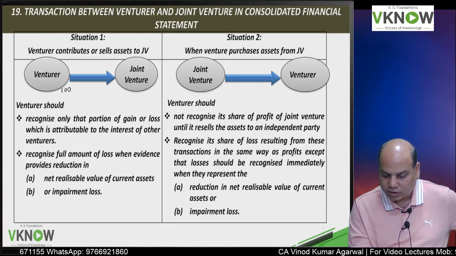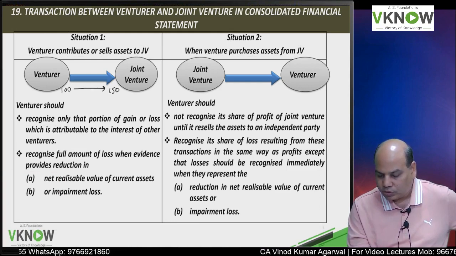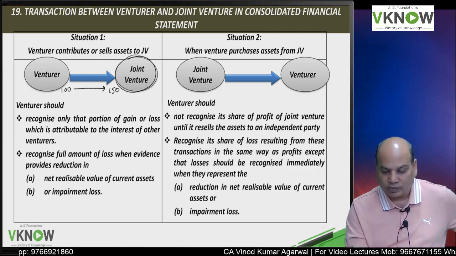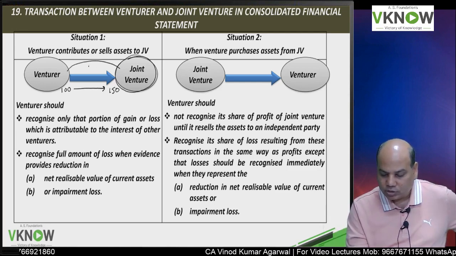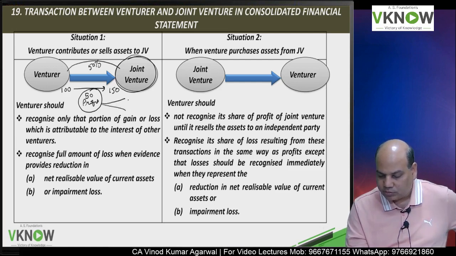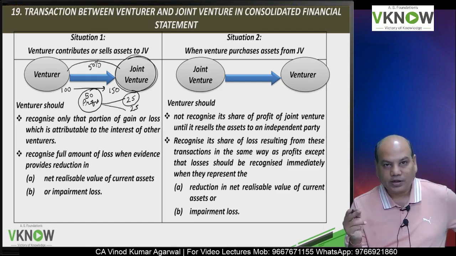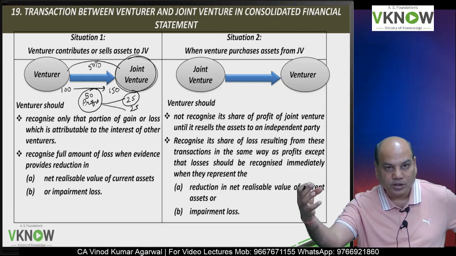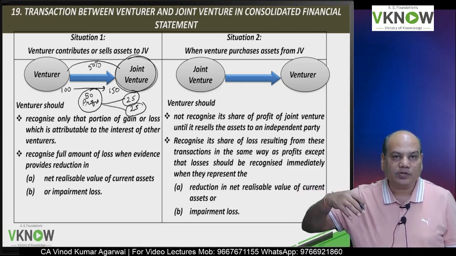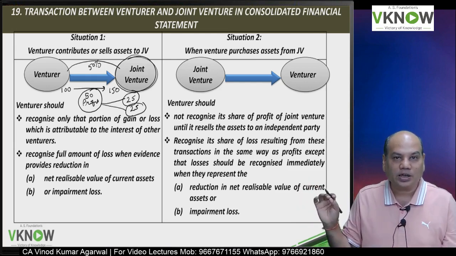suppose cost is 100, sold at 150, but you are one of the venturers in the joint venture. Let us say you are holding 50%. So out of 50 rupees profit earned by the venturer, this profit is actually made by transacting with yourself, because you are also 50% owner in that joint venture, and 25 rupees profit is made by transacting with the other venturer.